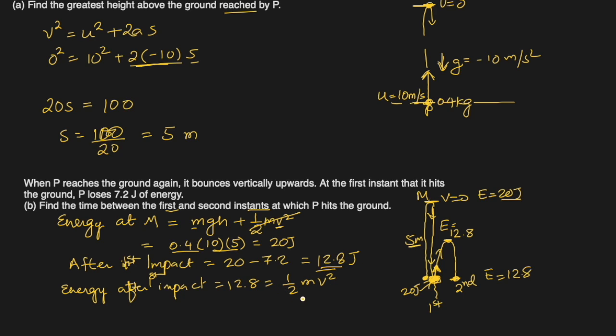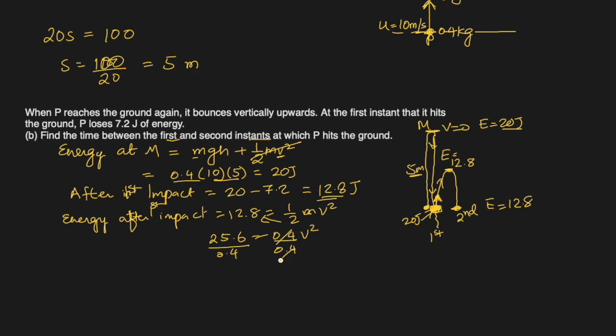Whole of it will be kinetic energy, and I can cross multiply this, it becomes 25.6 equal to m, which is 0.4, times v square. So I divide 0.4 both sides. What do I get? 0.4 and 0.4 cancel, and the decimal cancels. 256 divided by 4 is 64. Please use your calculator if you're not comfortable with mental math. So we'll square root both sides. V comes out to be 8 meters per second.